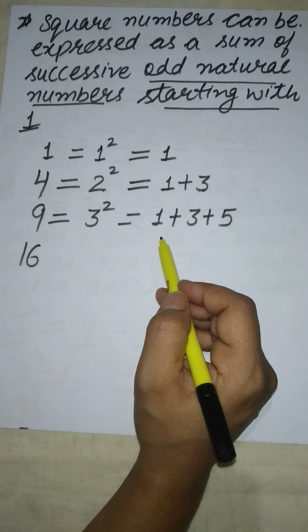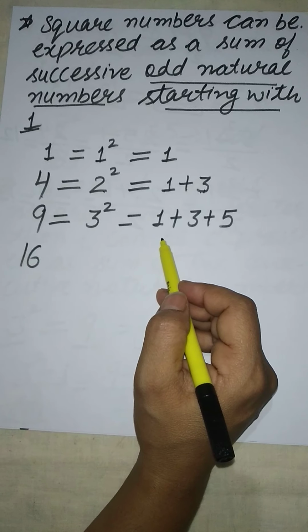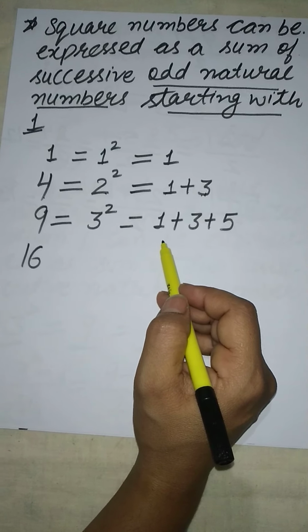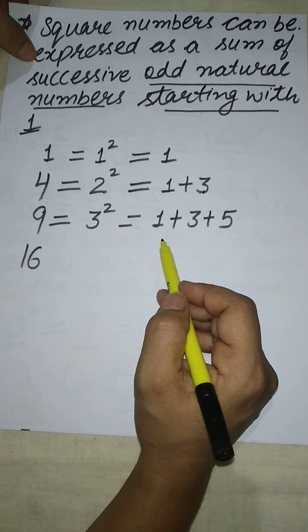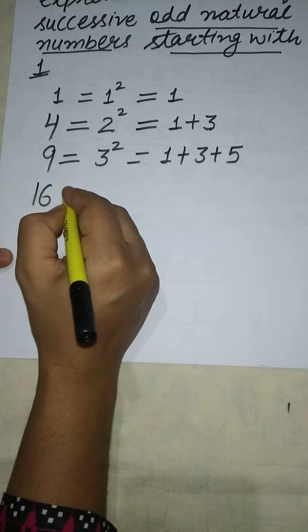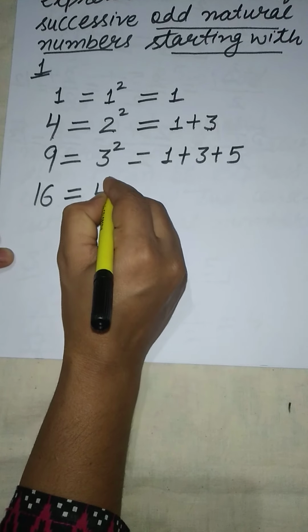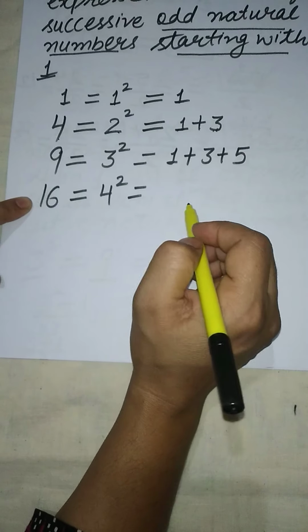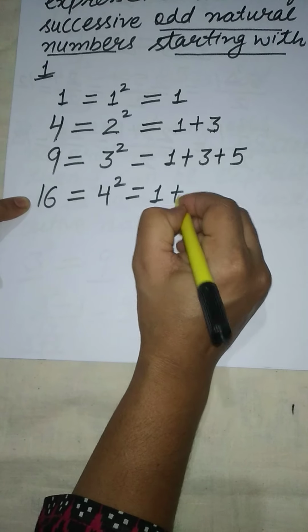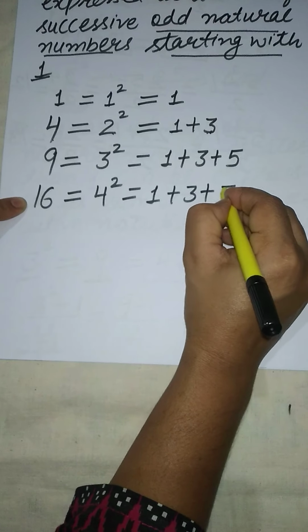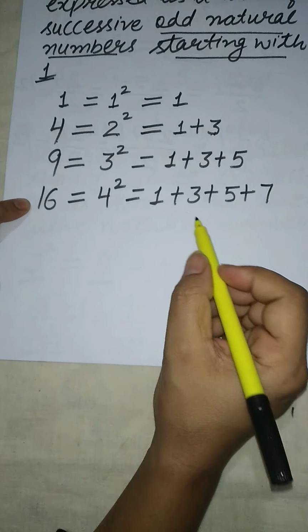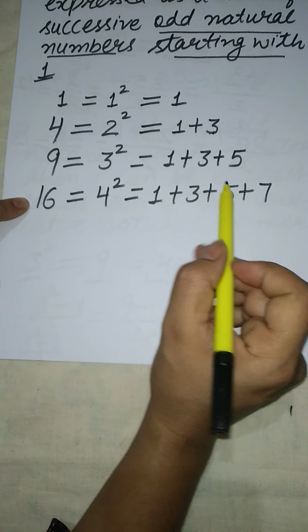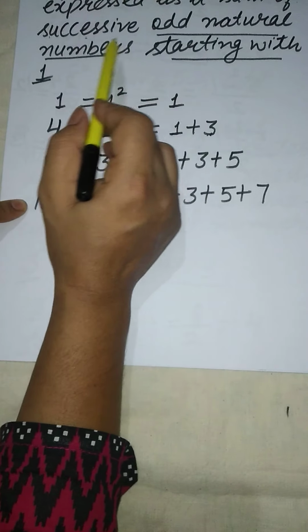Similarly, we can express any square number as the sum of odd numbers starting from 1. 16 is the square of 4, so it will be written as the sum of four odd numbers, that is 1, 3, 5, 7. We will not skip any number as these are successive odd natural numbers.